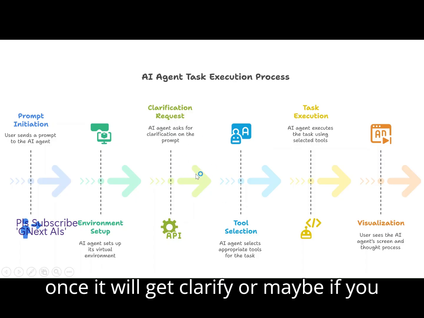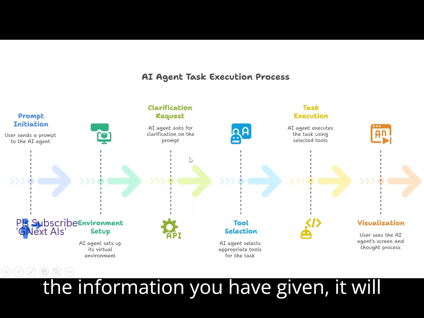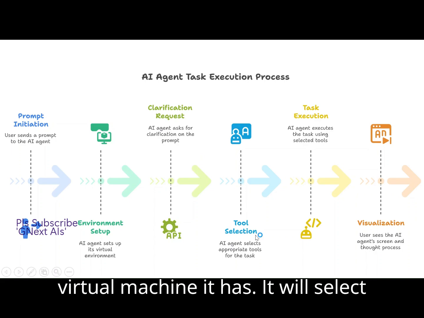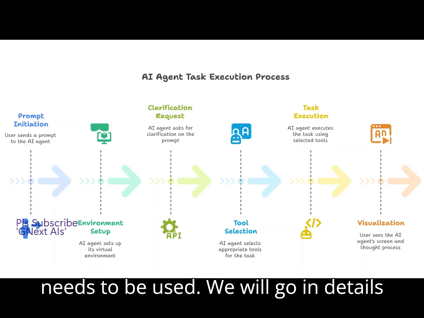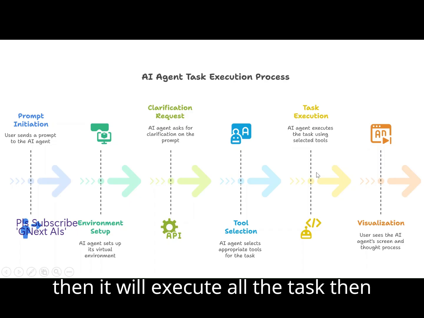Once it gets clarified, or if you skip the clarification, whatever information you have given, it will select the tools. Like in the virtual machine, it will select which proper tools need to be used. We will go into details in future. Then task execution, it will execute all the tasks.